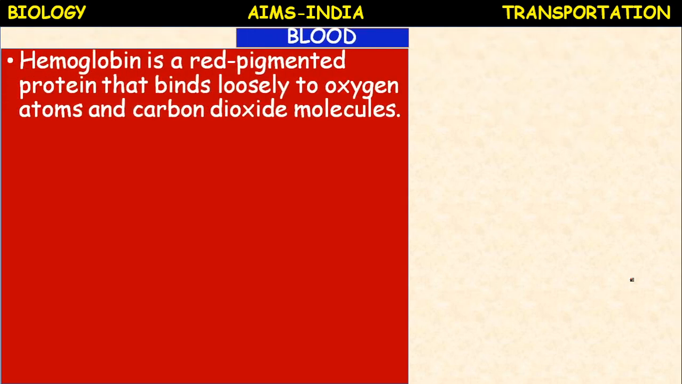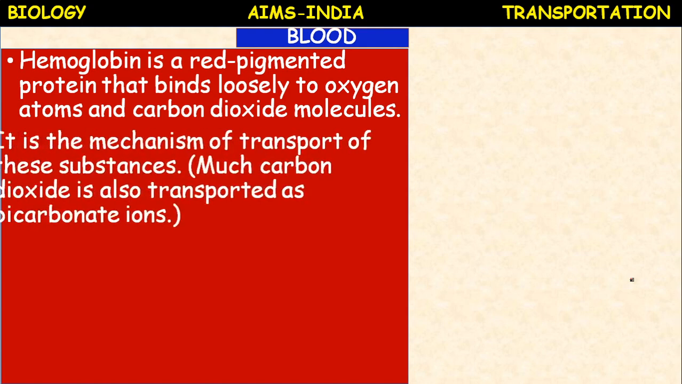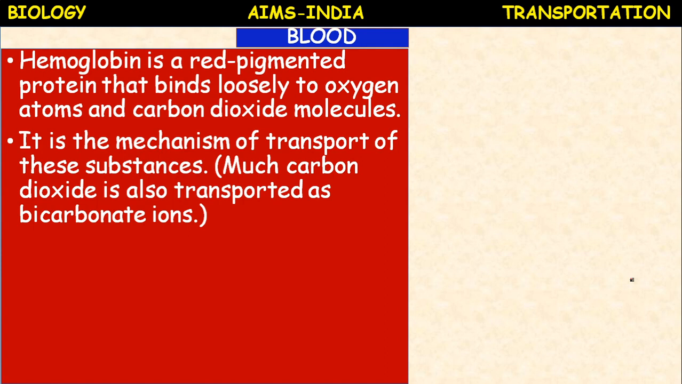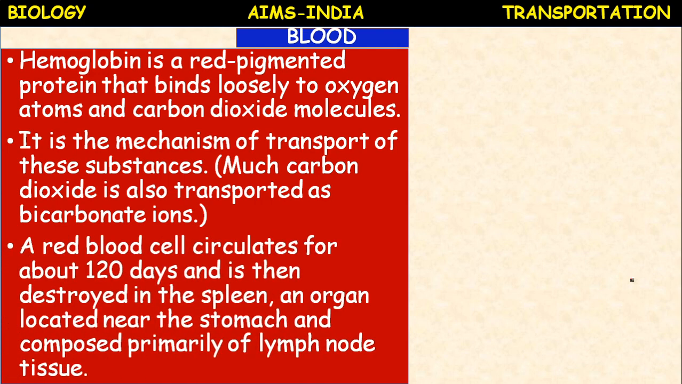Hemoglobin is a red pigmented protein that binds loosely to oxygen atoms and carbon dioxide molecules. Means it helps in the transport of gases. It is the mechanism of transport of these substances. Much carbon dioxide is also transported as bicarbonate ions through plasma. Next, a red blood cell circulates for about 120 days. Means the lifespan of RBC is 120 days, and it is then destroyed in the spleen.